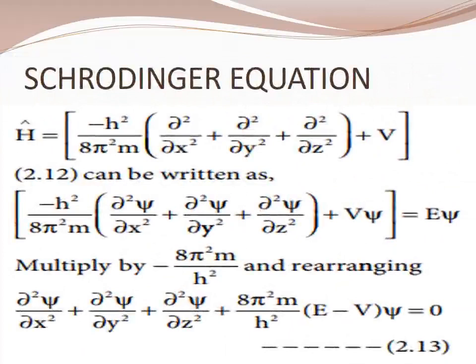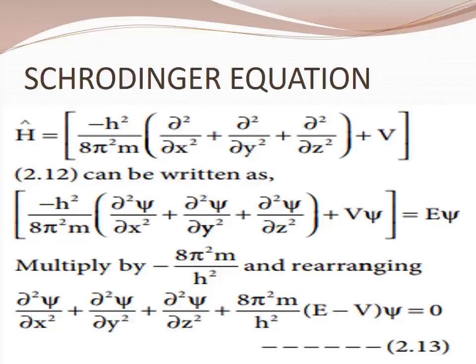Now, the Schrödinger equation. I already told that Erwin Schrödinger was a scientist. He had discovered many productive forms of atomic theory and had great interest in science such as physics, chemistry, biology, etc. But finally, he proposed the wave equation, which is a very good and perfect equation. The wave equation is given by his name itself, that is the Schrödinger equation. Let me tell you what this equation says.